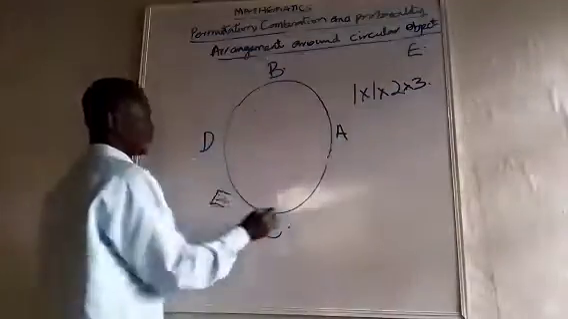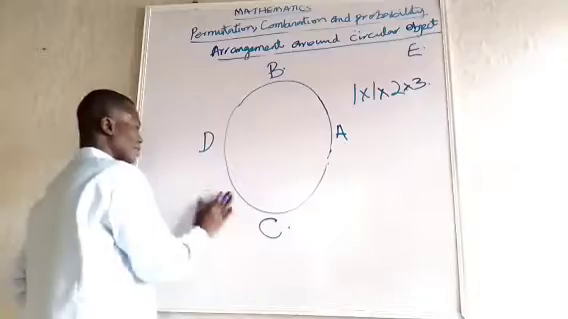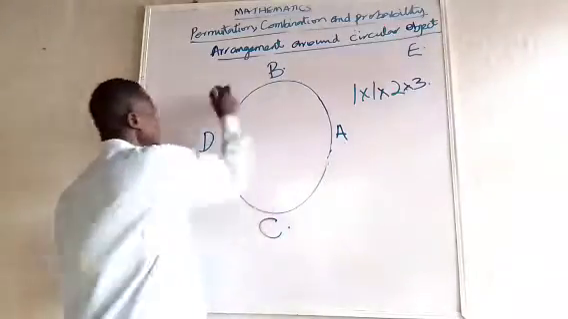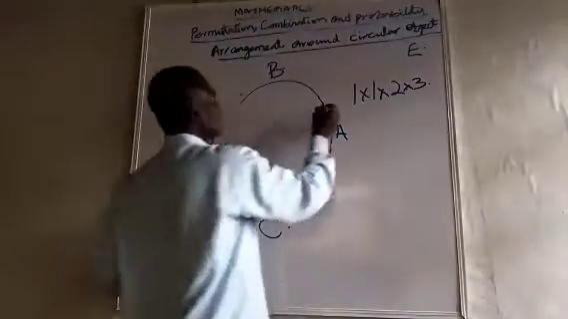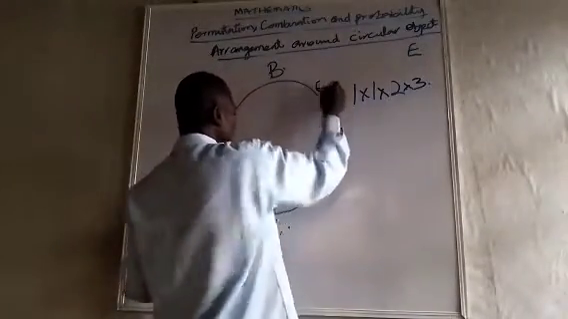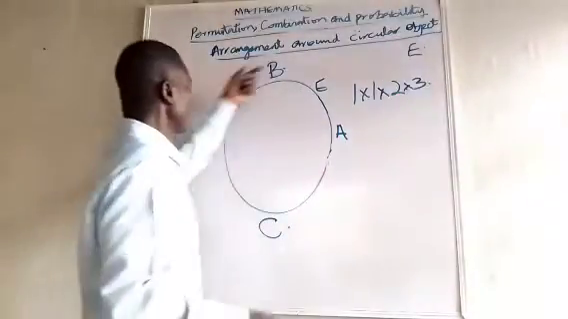If I put it here, A, C, E, D, B. You can see that's a different one. That's another one. If I make it like A, C, D, E, B, that's another one. Placing it here, A, C, D, B, E, that's another one. So I have 1, 2, 3, 4.